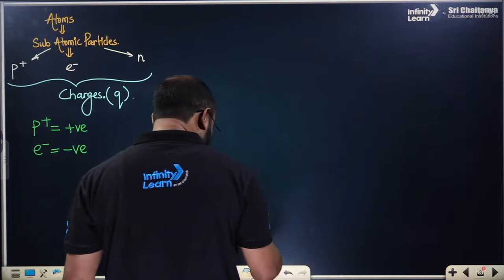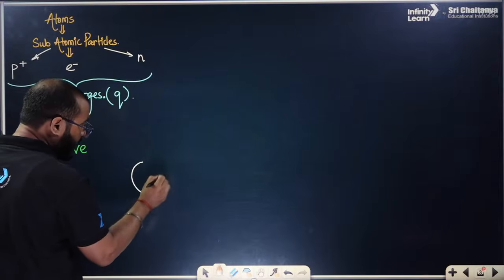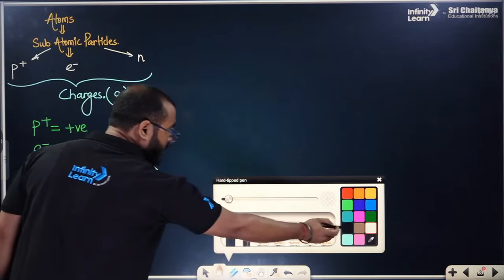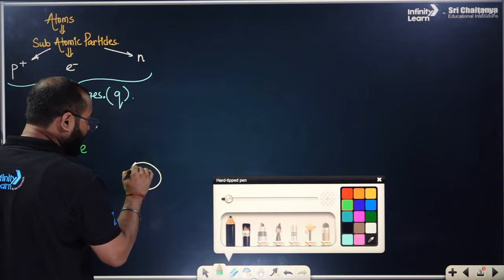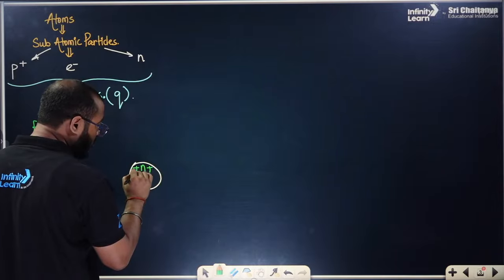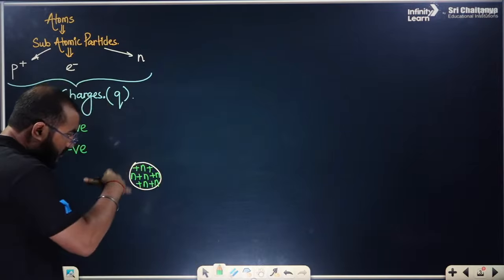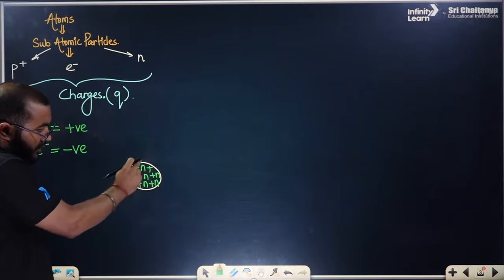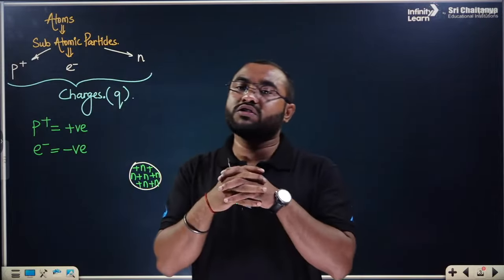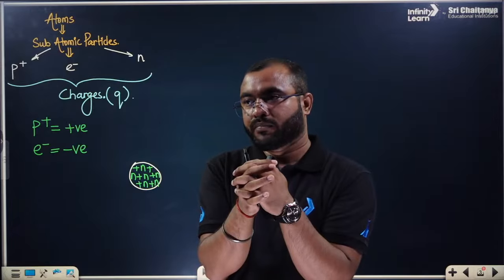So you might have learned about this: in any atom, there is a central part. In the central part, we have the positive and the neutral charges. So the center part of the atom is completely filled with positive and neutral charges, where these are completely combined together, and they are forced to not move. They are not moving anywhere.